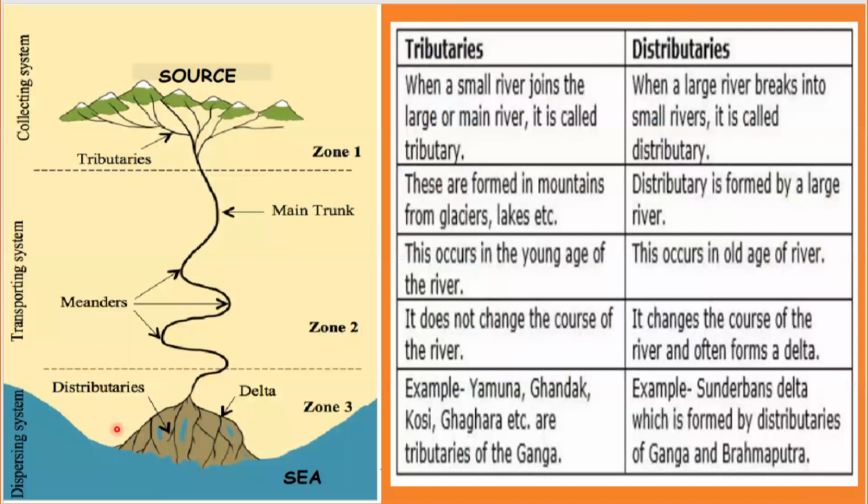So here we can see the different parts of a river. The place of its origin is called the source. Different tributaries join the main stream of a river. The different branches that form the main stream of a river are tributaries. Tributaries do not end in the sea. And this is the main trunk or main stem of the river. And these S-shaped curves are called meanders, which we'll be studying later. And here the sediments brought down by the river are deposited at the lower course near the mouth. And again, they are split into different branches, which are called distributaries.